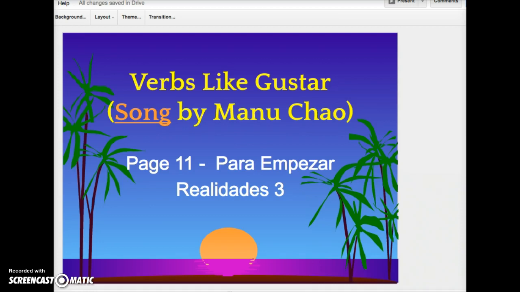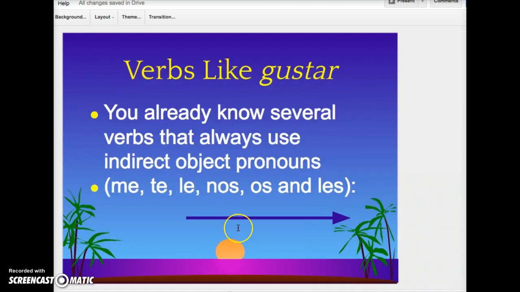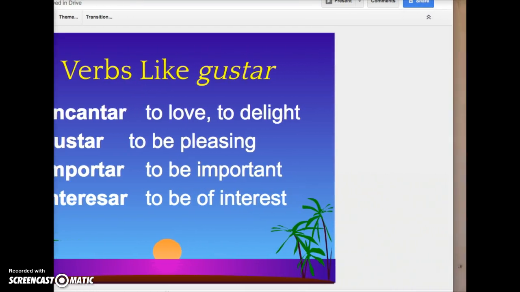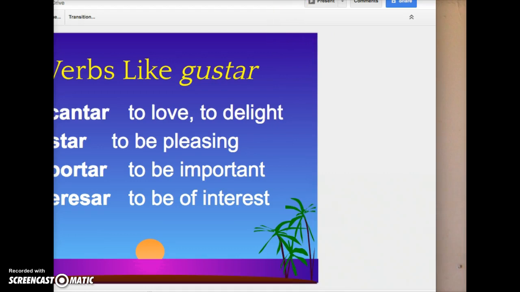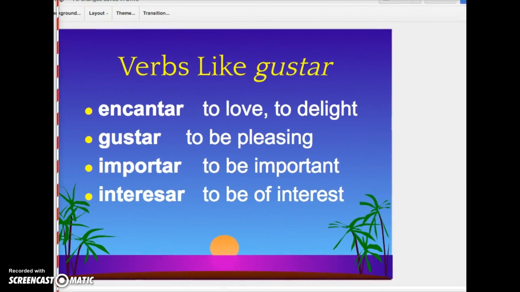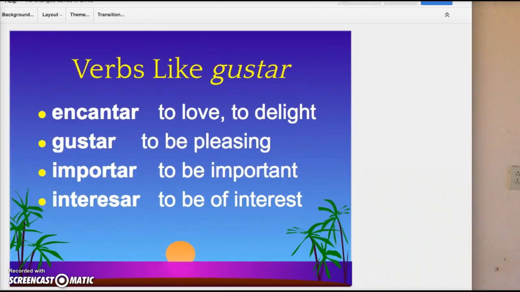Okay, let's see here. Verbs like gustar. Remember, you know several verbs that are like gustar, and these verbs need to use the indirect object pronouns me, te, le, nos, os, and les. Okay, let's keep that in mind. So here we have encantar, like I said, the verb gustar, importar, and interesar. Let's make sure that we have these copied down because you're going to need those. Okay, so now that you have them copied down, let's continue on.